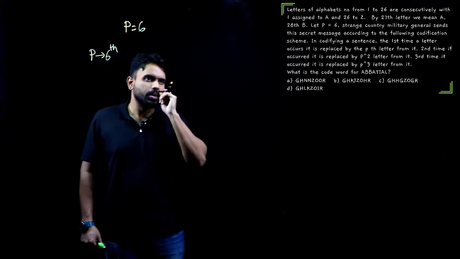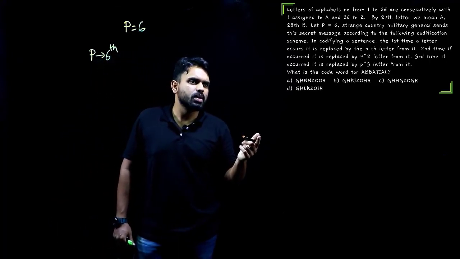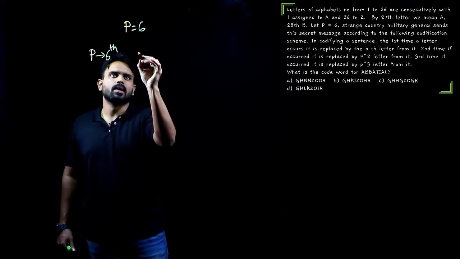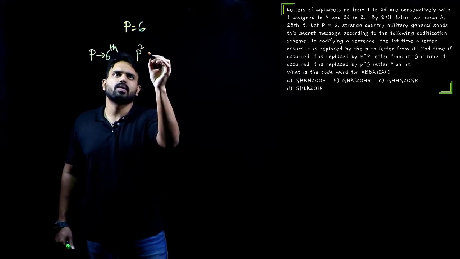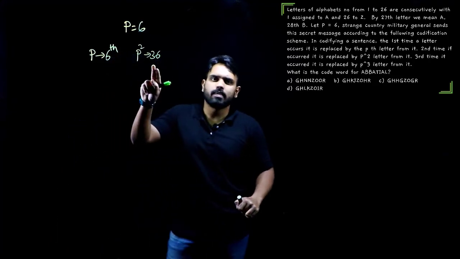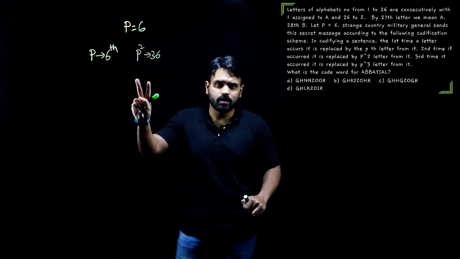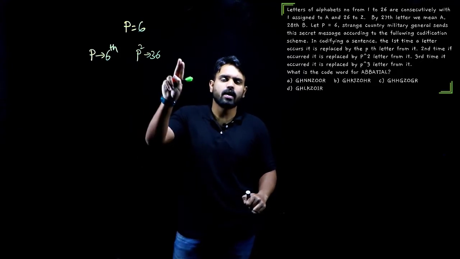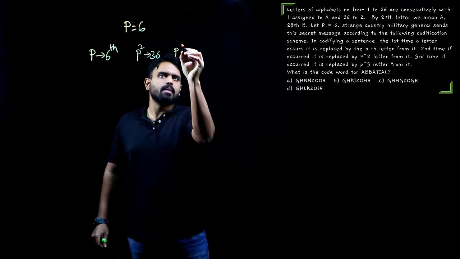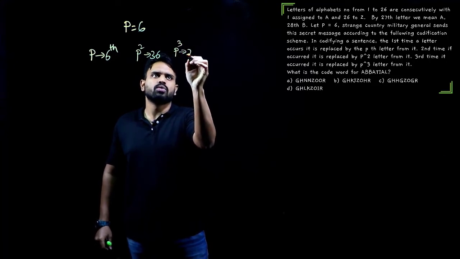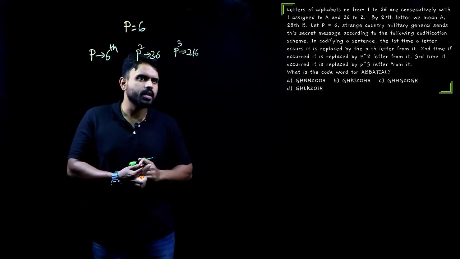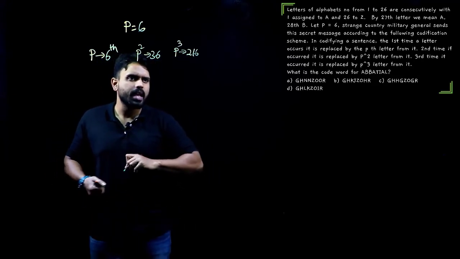Next, if it occurred a second time, it is replaced by the p power 2 letter from it. It is replaced by p square, which is nothing but 36. When it appears a second time, it will be replaced by whatever distance it is holding from there, added on to 36. Now, if it is appearing for the third time, it will be p power 3, that is 216, from it. Now, what does it say? What is the code for ABBATIAL?